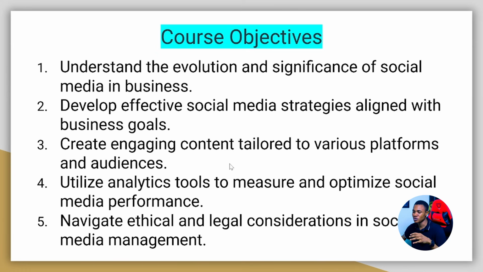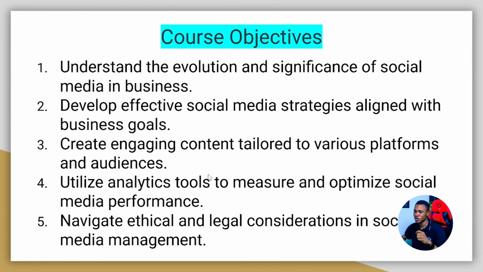Now, of course, the objectives are derived from the outline. So at the end of this course, you should be able to understand the evolution and importance of social media in business or even for yourself. You'll be able to know some of the strategies that you need to align with your business in order to grow on social media. You should be able to create engaging content tailored to various platforms and audiences.